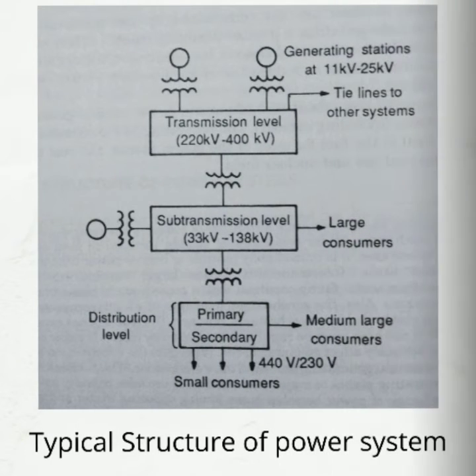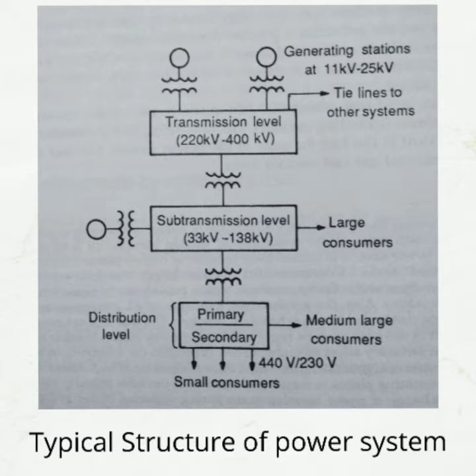As I have already mentioned in the previous videos, in our country electric power is generated at a voltage of 11 to 25 kV, which is then stepped up to transmission levels in the range of 66 to 765 kV. Voltages are expected to rise to higher levels in the near future because higher voltages can reduce losses.